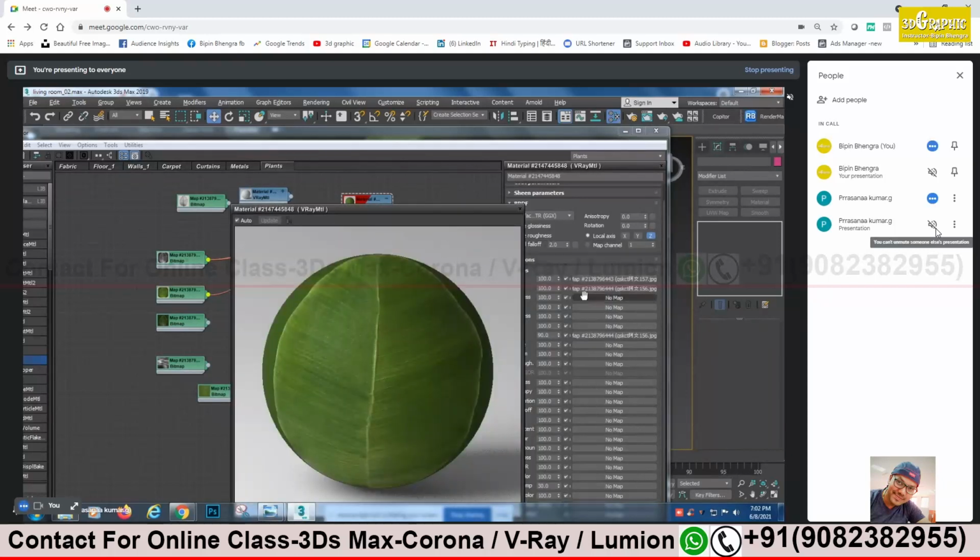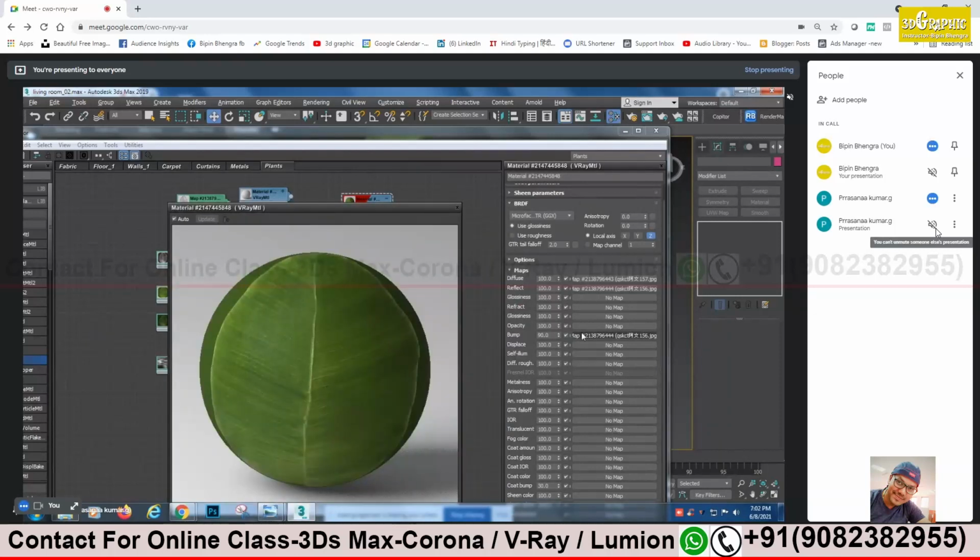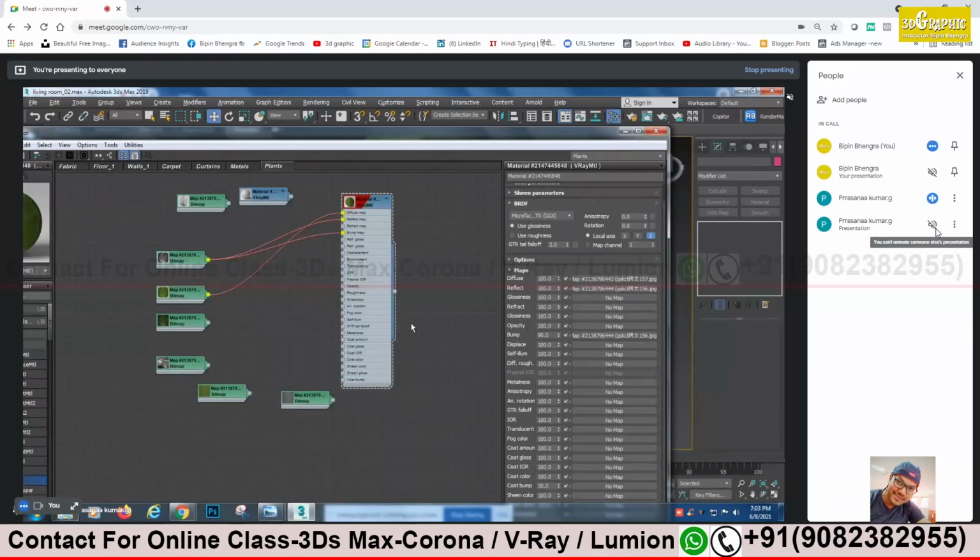Because if you do this with Corona, you will get such a nice effect. Okay, now I'll check here, sir. There's no difference, nothing. If you render also now, it's not noticeable at all. Unless you go for displacement, you will get a very nice effect, but bump in V-Ray I had tried, it's not noticeable. Anyway, it's not a big deal. Leave it as of now, and at the time of rendering we'll see what happens. That's all for the leaves.